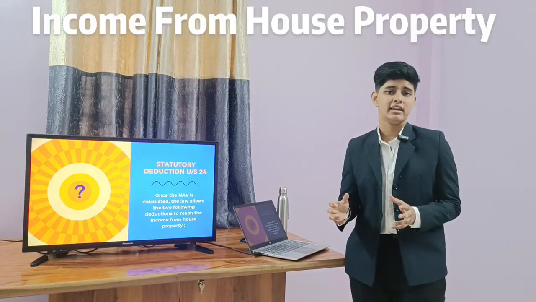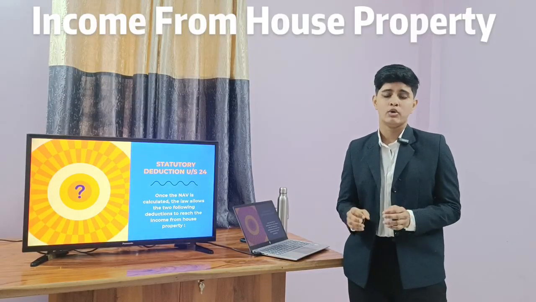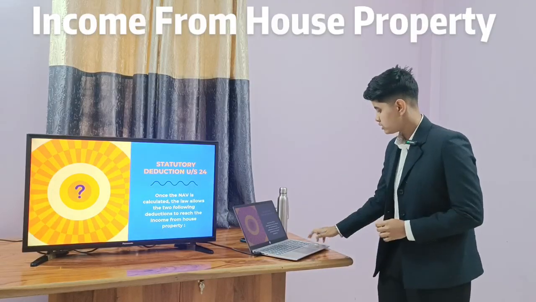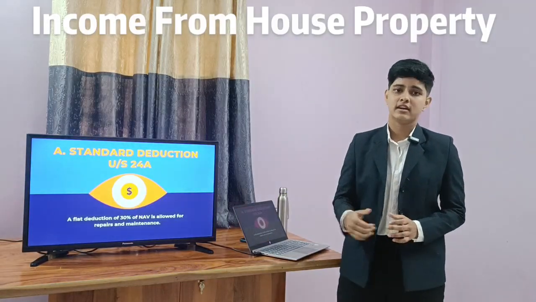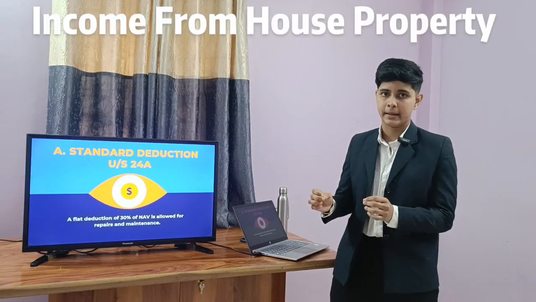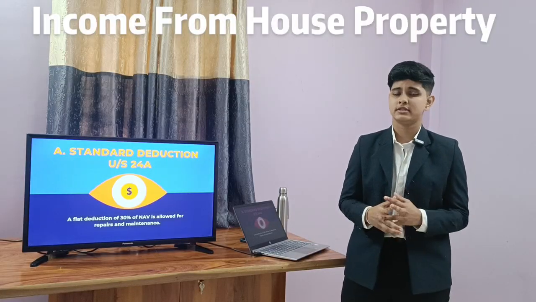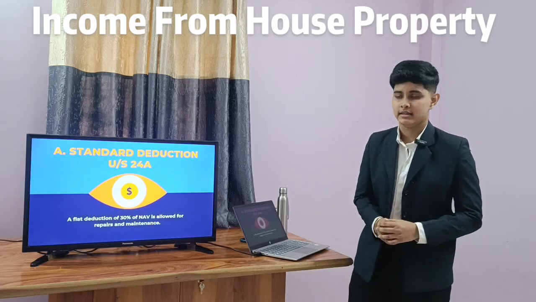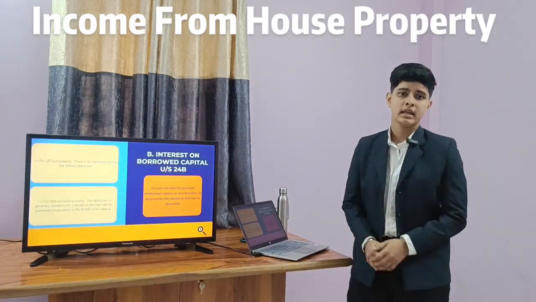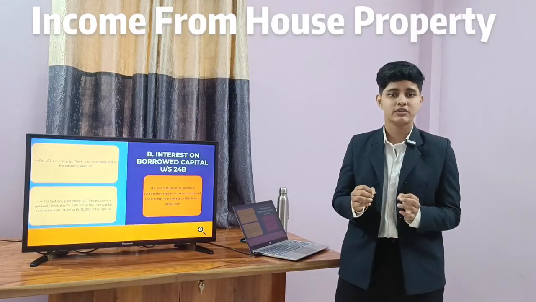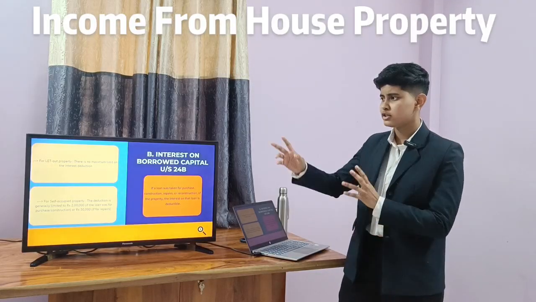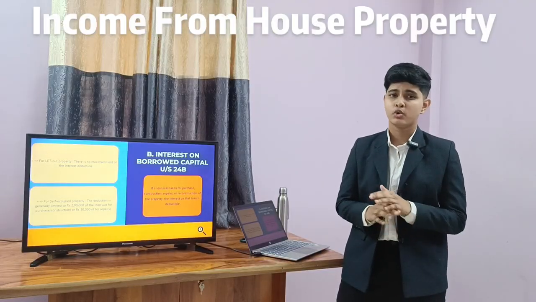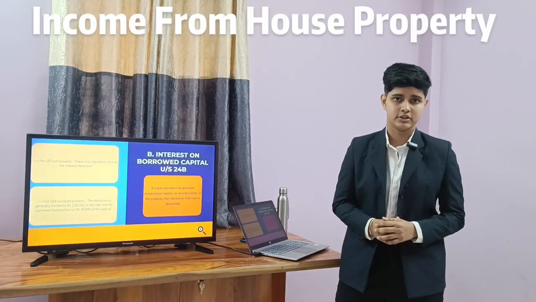Once the net annual value is calculated, the law allows two deductions to reach income from house property. And those are, the first one is standard deduction under section 24(a). A flat deduction of 30% of net annual value is allowed for repairs and maintenance. And the second one is interest on borrowed capital under section 24(b). Here there are two conditions. First one is, for let out property, there is no maximum limit on the interest deduction.